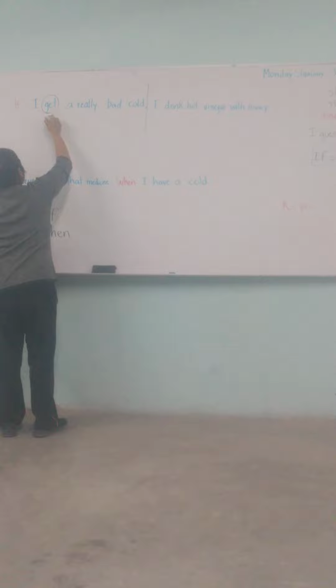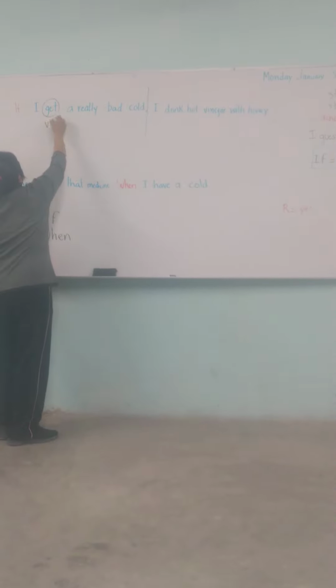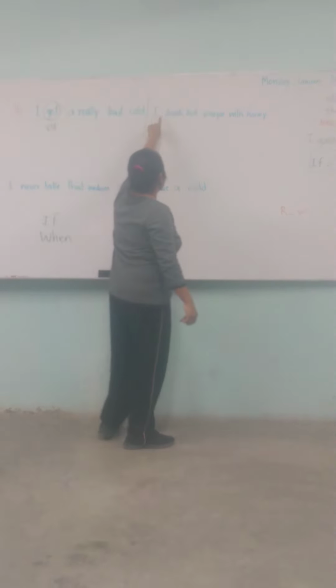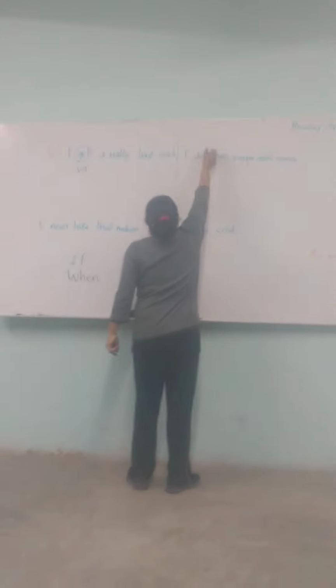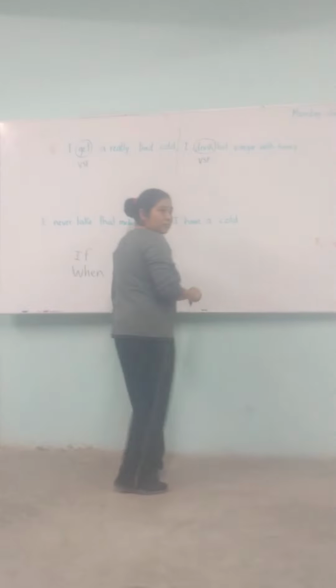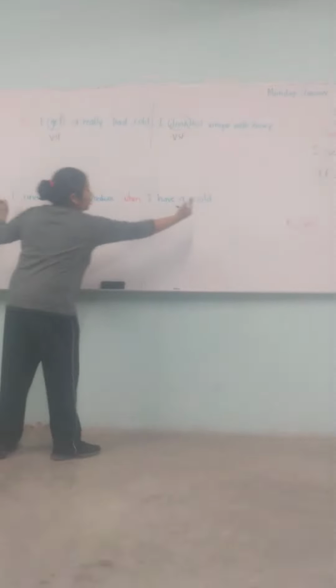What is the structure of the verb? Simple form. Person, verb, and complement. What is the structure of the verb? Simple form, verb in simple form. You see? Now, this is shorter, teacher.